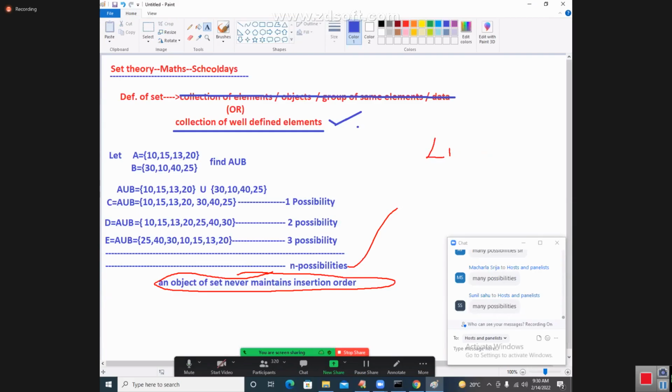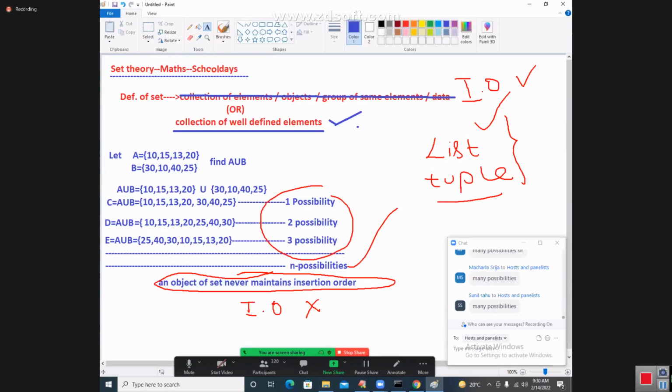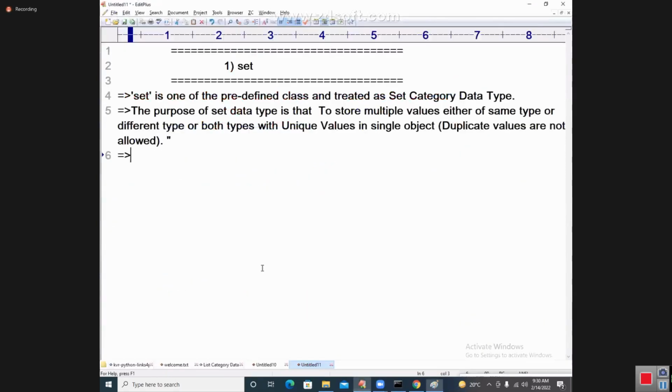But a list you take, a tuple you take, they always maintain insertion order, whereas set does not maintain insertion order. Why? Because the set elements can be displayed in many possibilities. All of them are correct only. So I hope that you are understanding this point here. What is that point here?